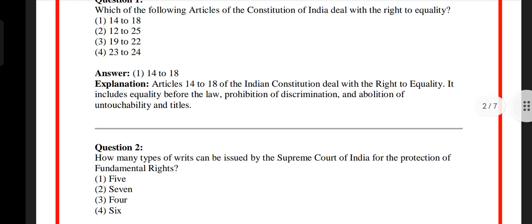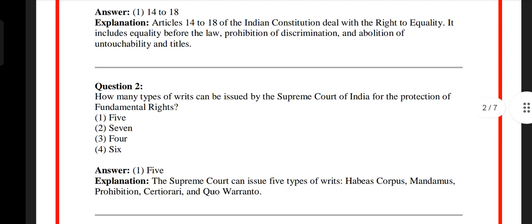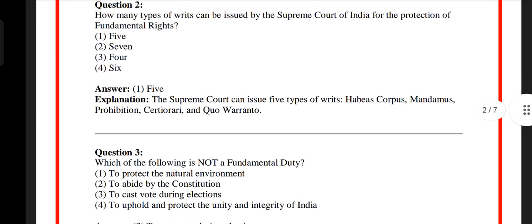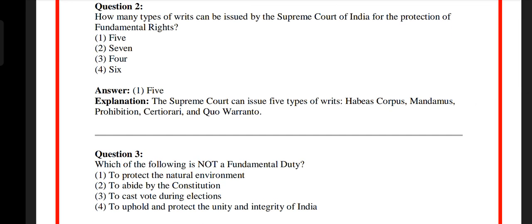Question number 2. How many types of writs can be issued by the Supreme Court of India for the protection of fundamental rights? Option 1: 5, option 2: 7, option 3: 4, option 4: 6. The answer is option 1, 5. The Supreme Court of India can issue 5 types of writs: habeas corpus, mandamus, prohibition, certiorari and quo warranto.